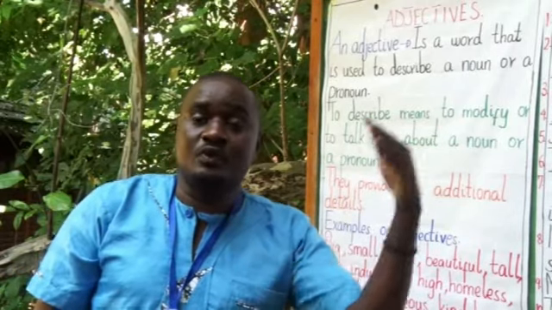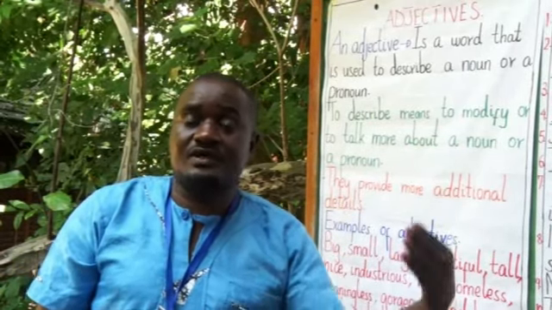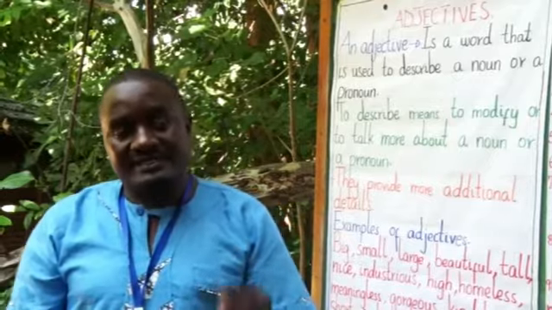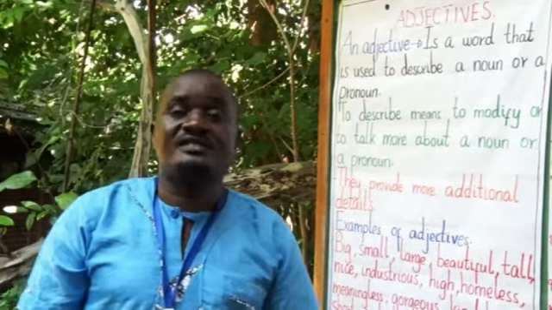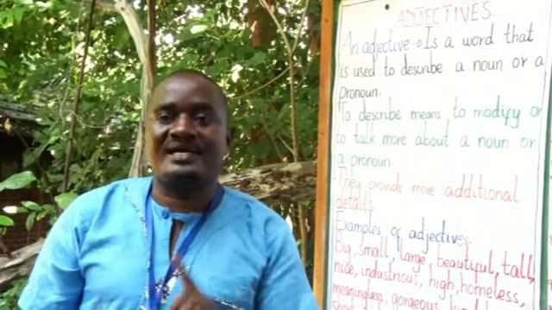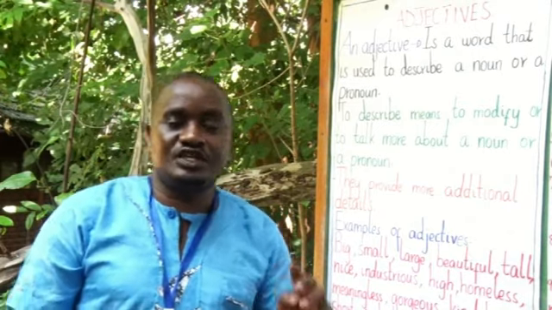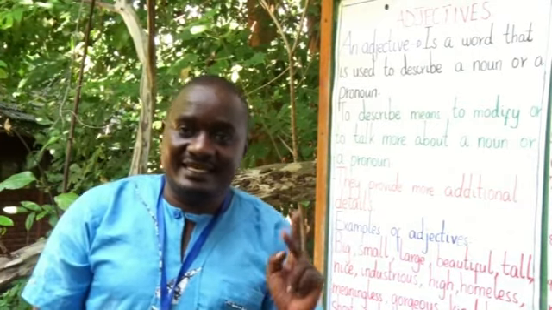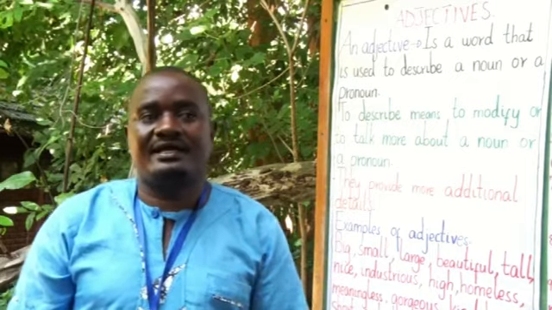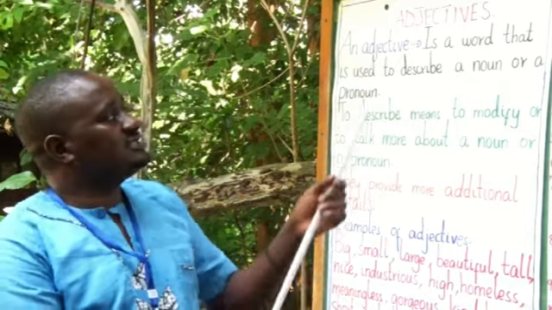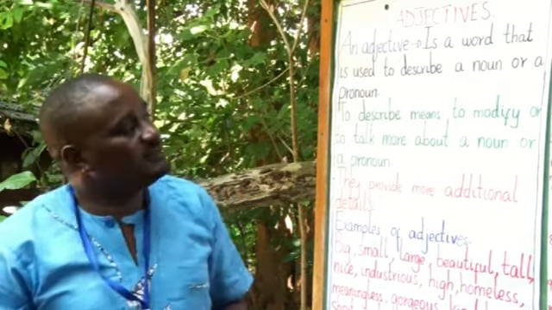I singular, we plural. Then the second personal pronoun, which is you, and the third personal pronoun, which is he, she, it, they, and them. Now let's check adjectives as a part of speech.